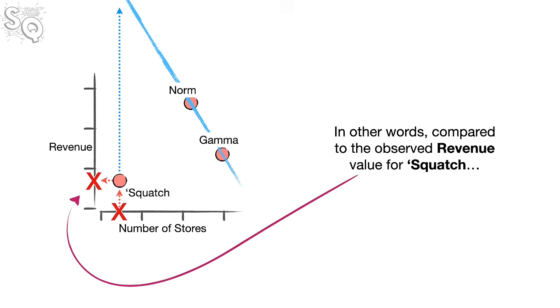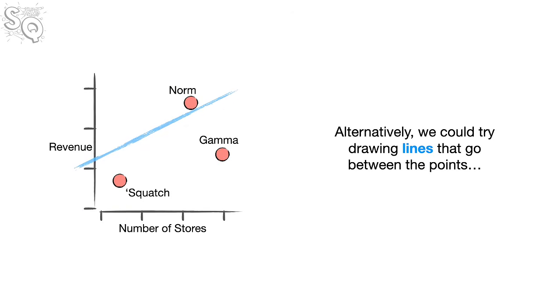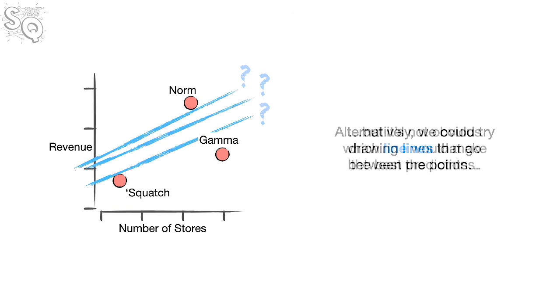In other words, compared to the observed revenue value for Squatch, the prediction is absolutely terrible. Alternatively, we could try drawing lines that go between the points. But it's not obvious which line would make the best predictions.